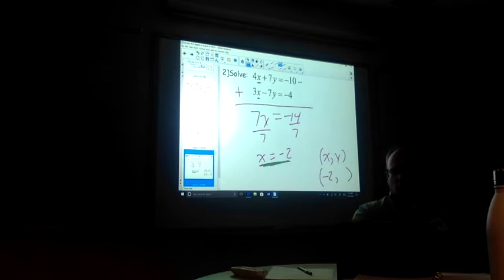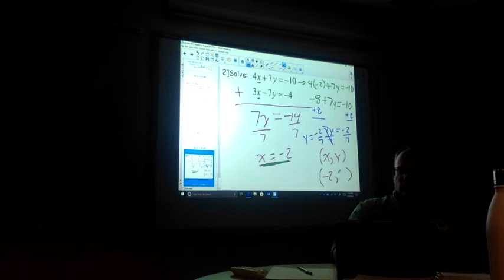I'm going to choose to plug it into the top one. So I'm going to get 4 times x, there had been an x here, plus 7y is equal to negative 10. But I know x is equal to negative 2, so I'm going to plug that in. Let's do our arithmetic. 4 times negative 2 is negative 8, plus 7y is equal to negative 10. Go back to Algebra 1 and add 8 to both sides, and you get 7y is equal to negative 2. And then 7 times y, undo it, so divide each side by 7. Those will cancel, and that's going to tell us that y is equal to negative 2 over 7.